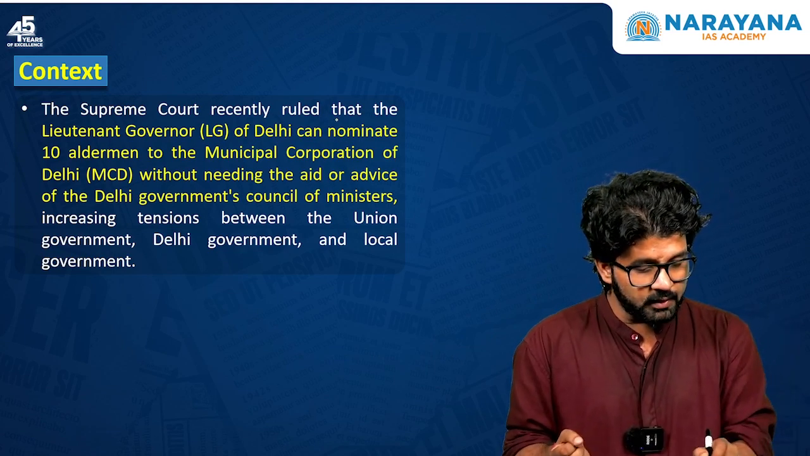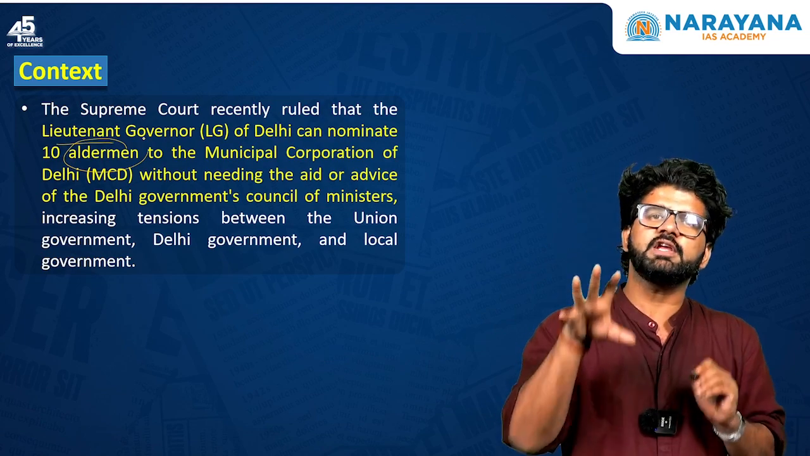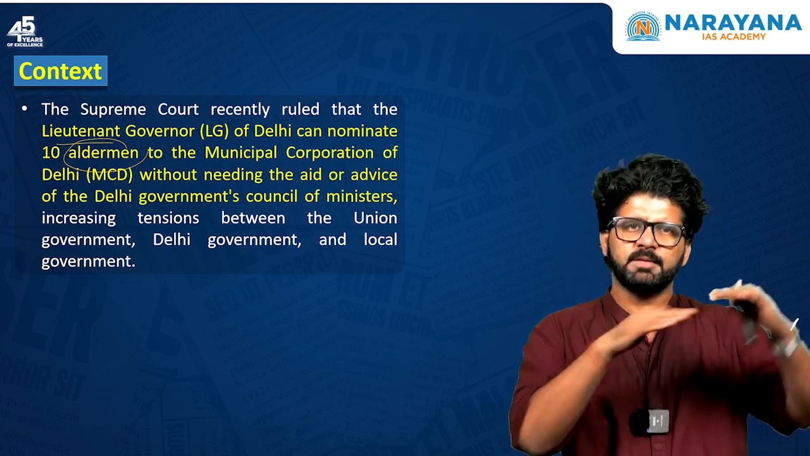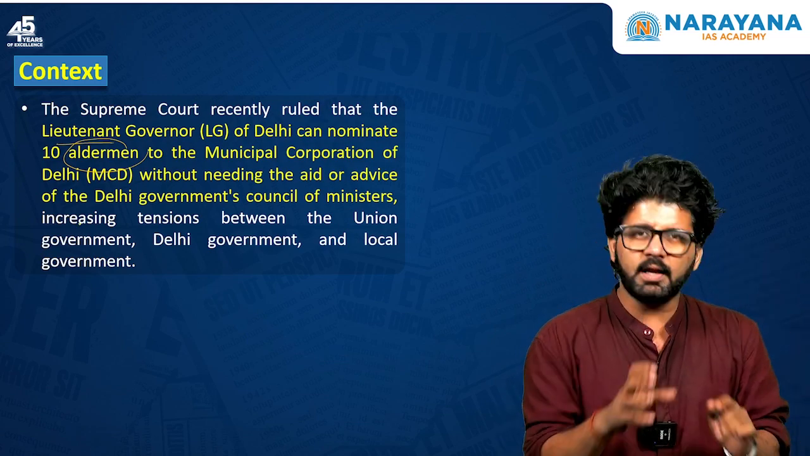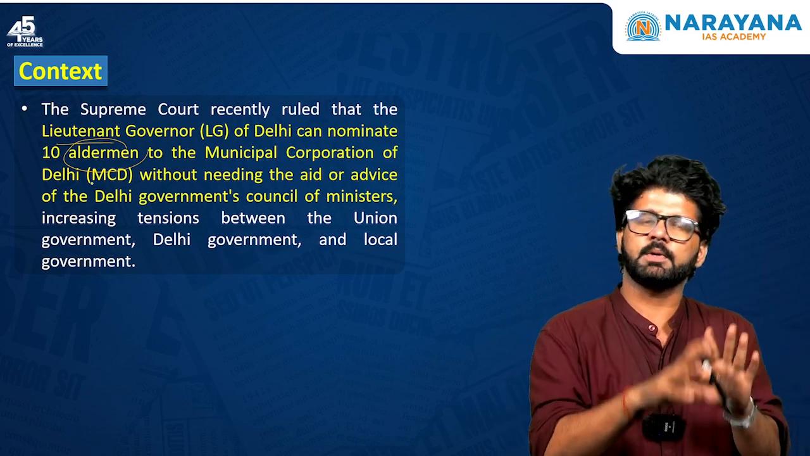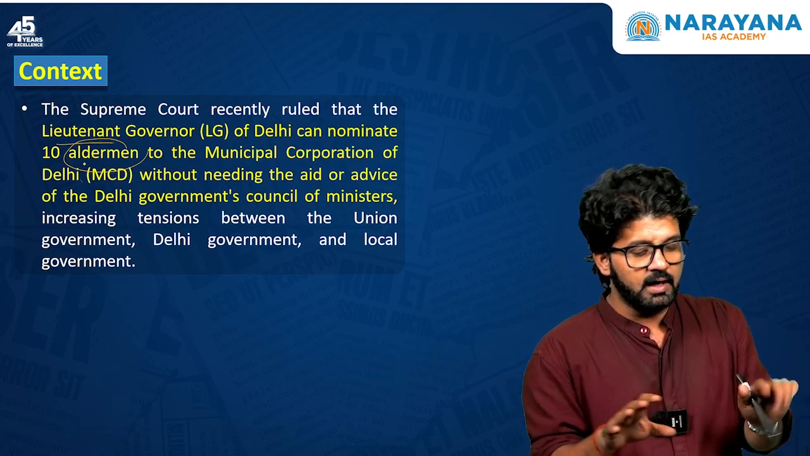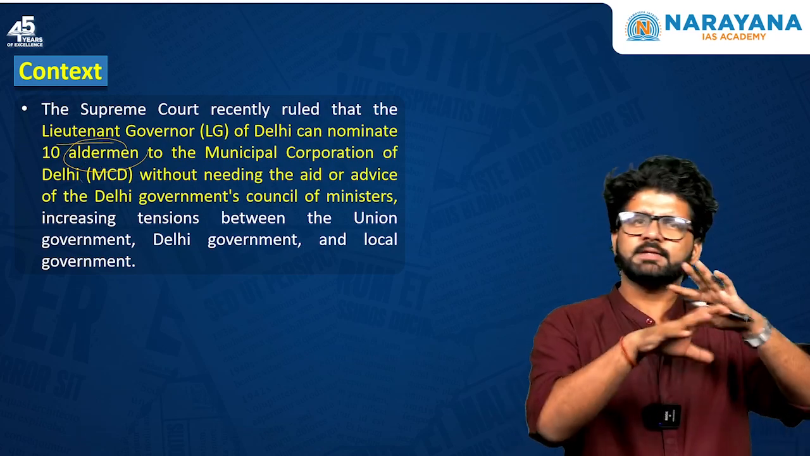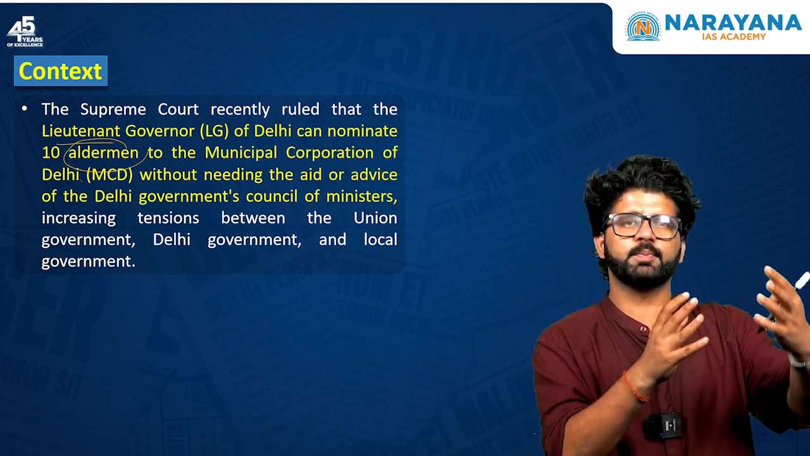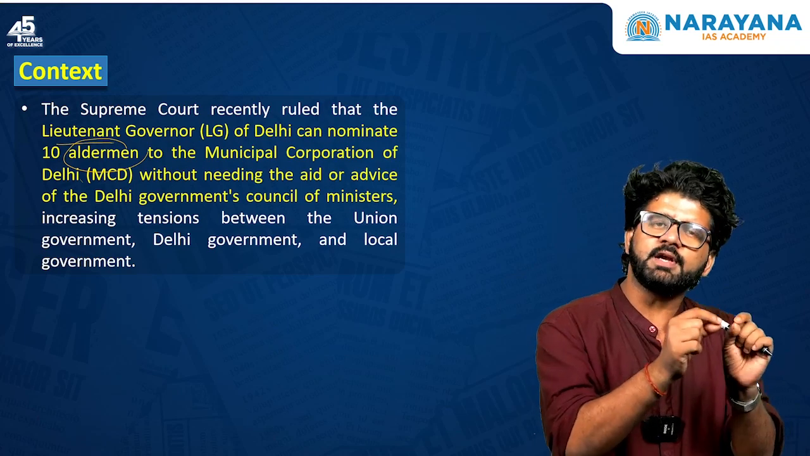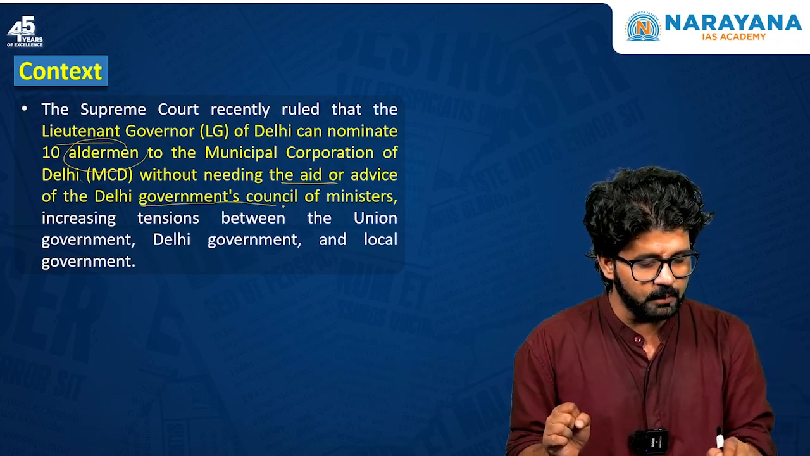So, Supreme Court recently ruled that Lieutenant Governor can nominate 10 aldermen. Again, pay attention to the keywords here. So, you have three tiers of governance, right? Central level of governance, then state level of governance, and local bodies. So, some members of the city council are called aldermen. So, they can nominate 10 aldermen to MCD. That means, let's say there are different city councils, and then there is MCD, Municipal Corporation of Delhi, which is a superset. So 10 aldermen, 10 city council members can be nominated to MCD without needing the aid or advice of Delhi government's Council of Ministers.